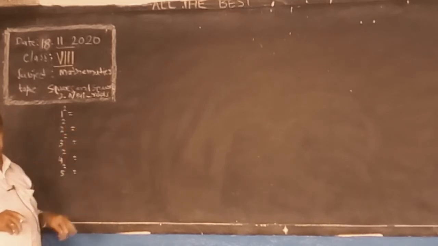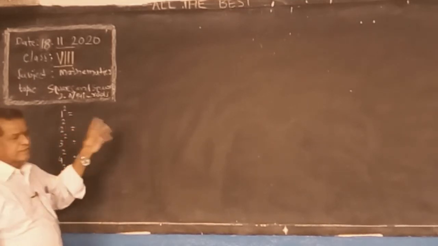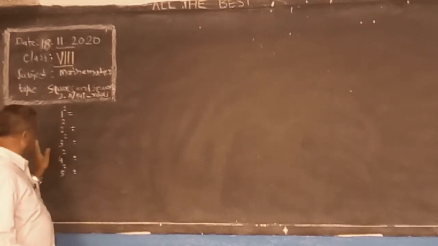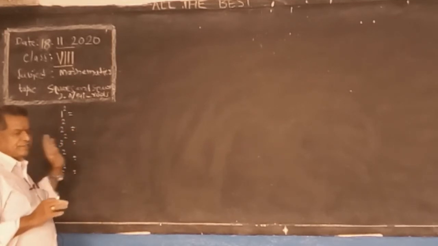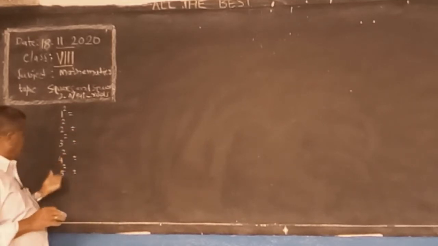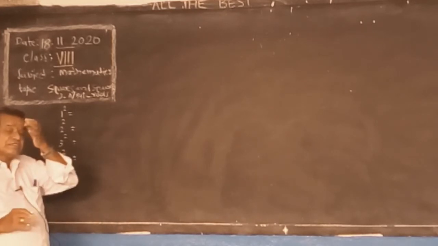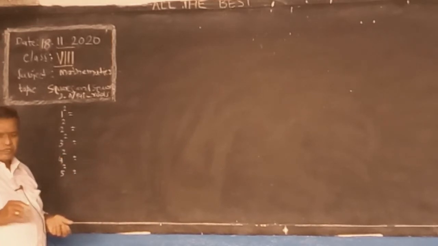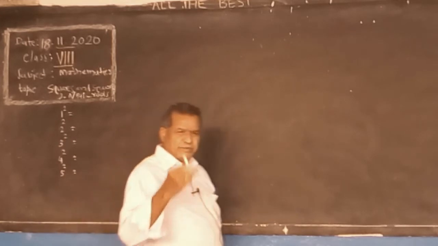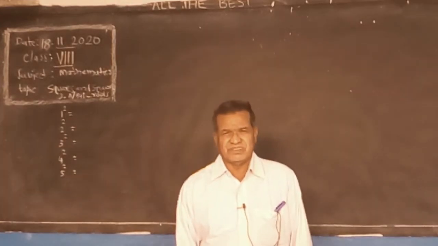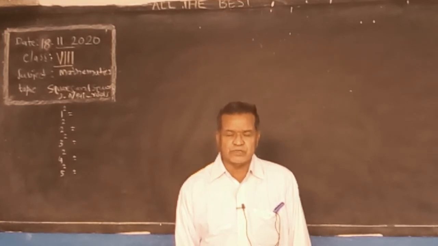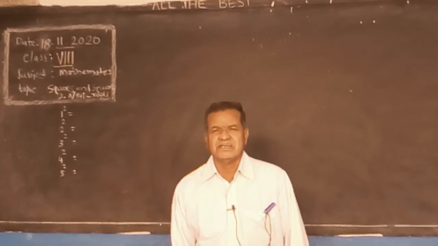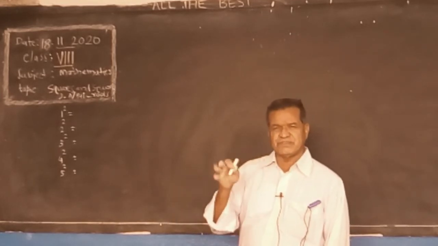learns all these squares, at minimum up to 30. Some students will learn up to 100 also, but I am not forcing you. Minimum 30 you learn: squares of the first 30 natural numbers. If I ask you 15 squared, immediately you have to say 225, without calculation. If I ask 24 squared, 576.